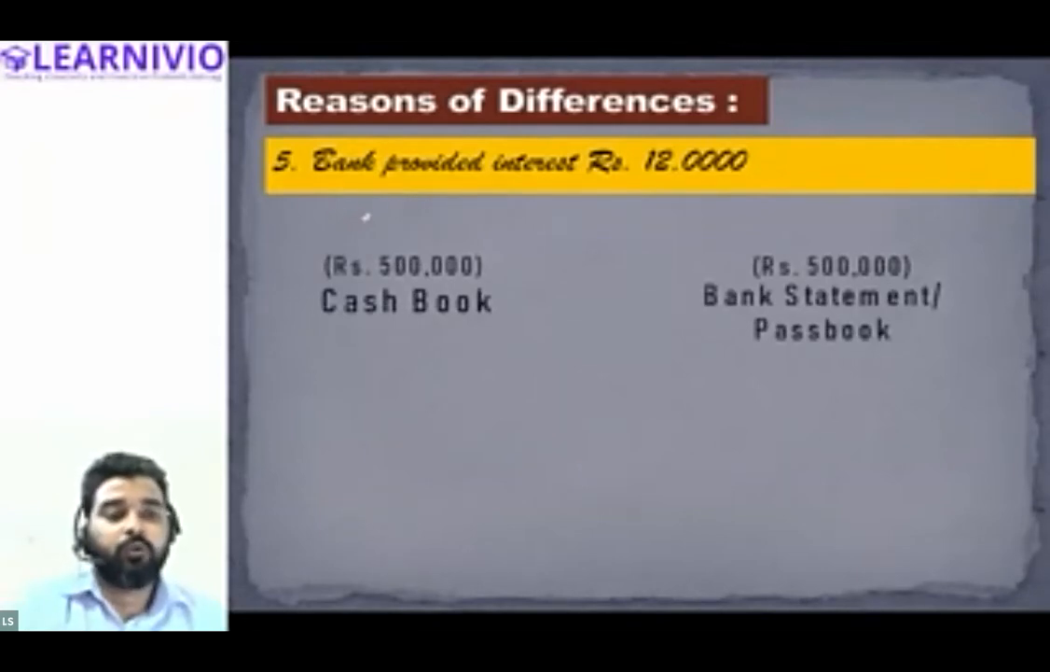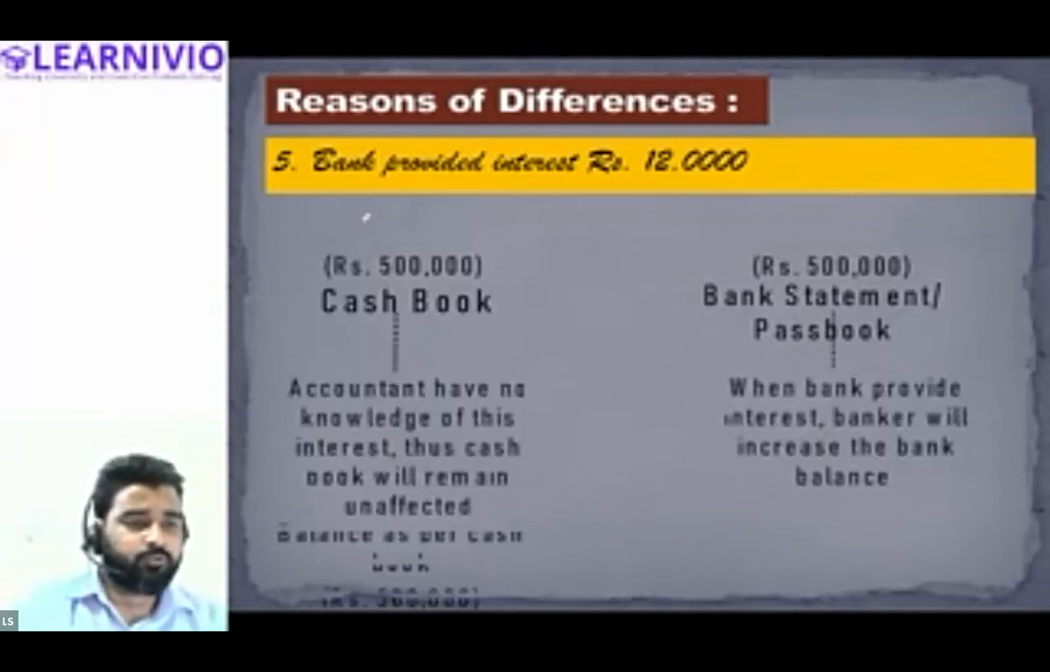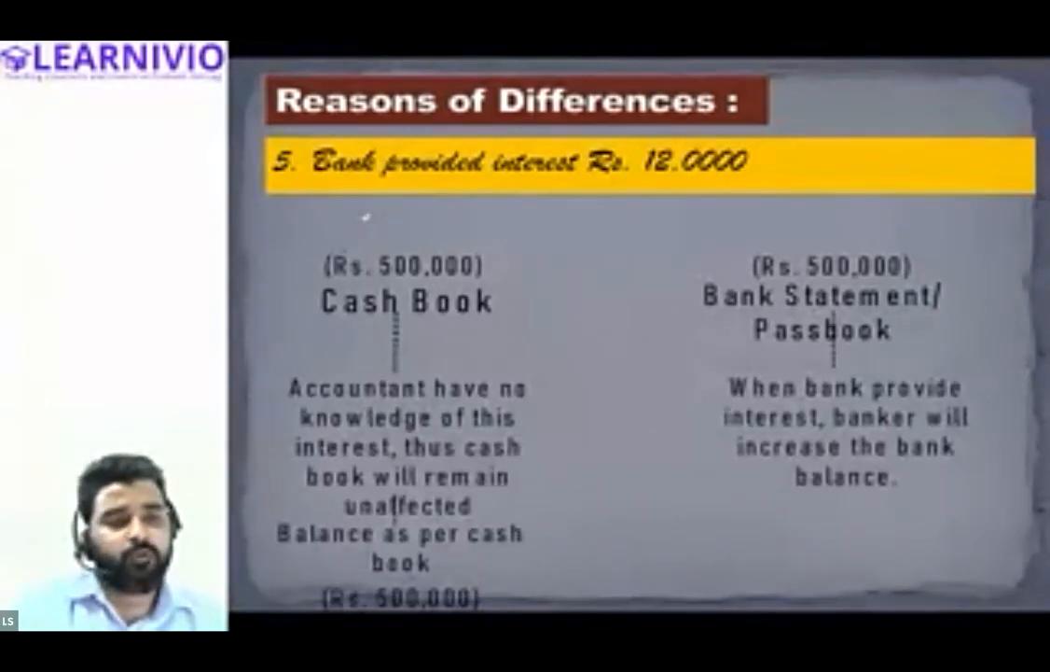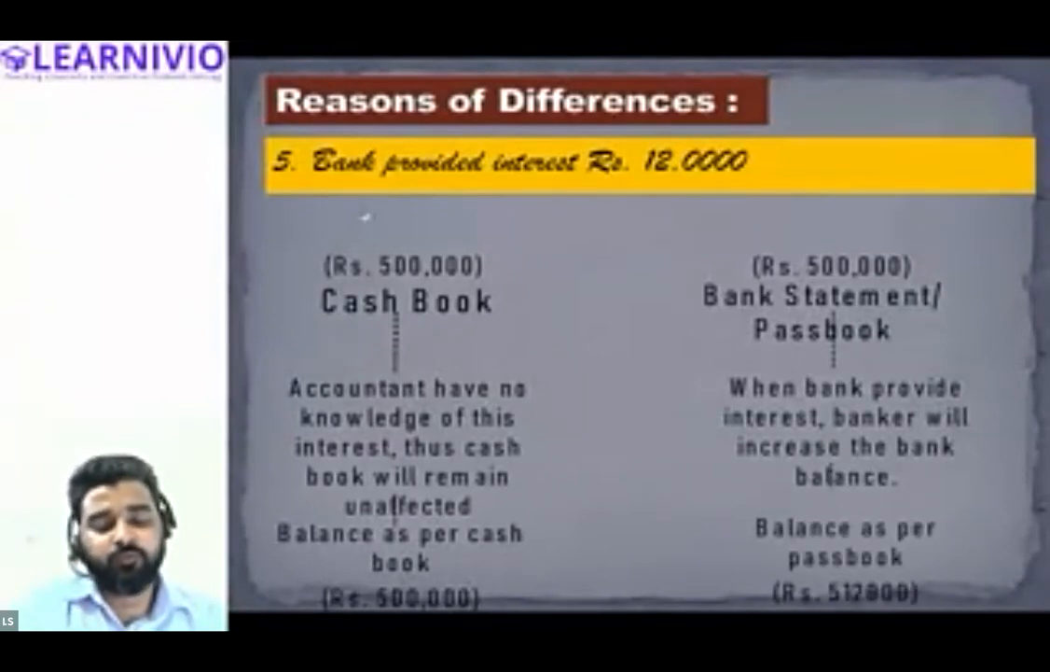Okay, I think I have written it by mistake, it is not 1 lakh 20,000. I think it should be 12,000 only. So bank balance as per passbook will be 5 lakh 12,000, and bank balance as per cash book will remain the same at rupees 5 lakh.